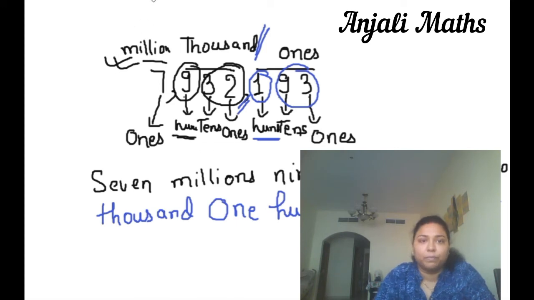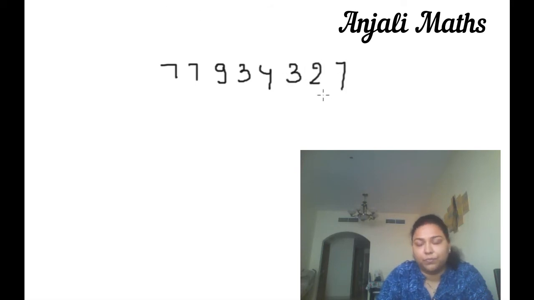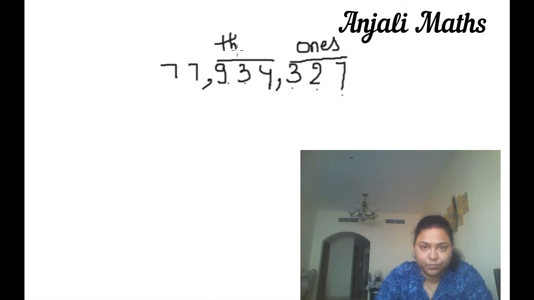Let's see the next example. 7,7,9,3,4,3,2,7. Again we will divide this number first of all by commas. 1, 2, 3. After 3 digits, comma. 1, 2, 3, comma. First, this is the ones period. This is 1000. And this is million.